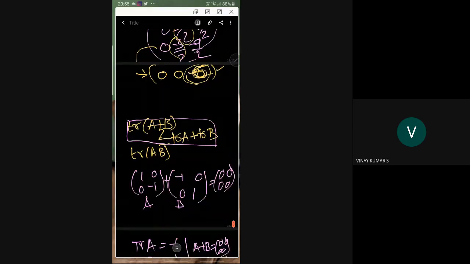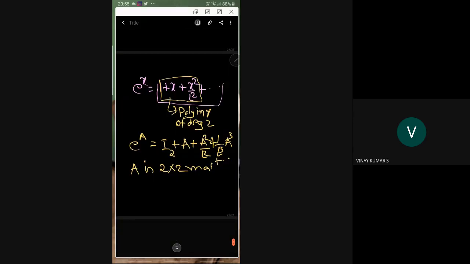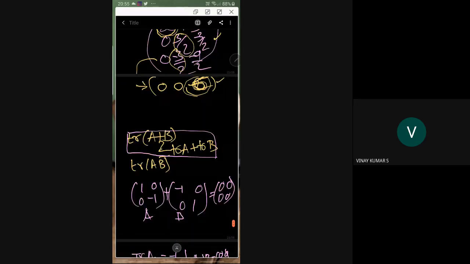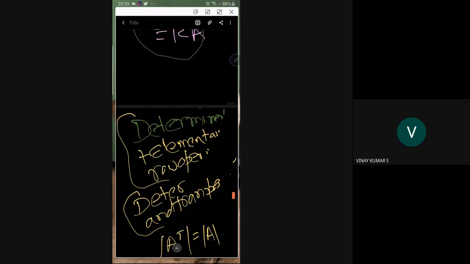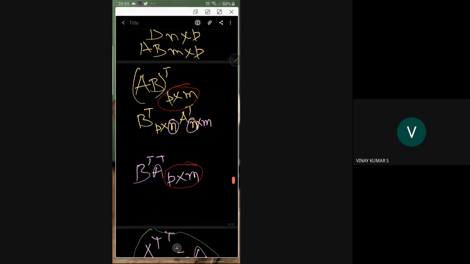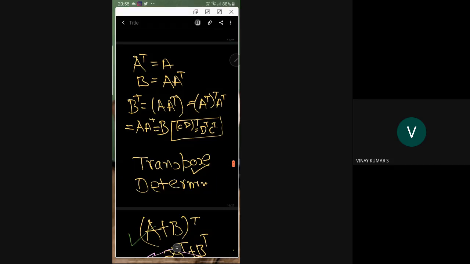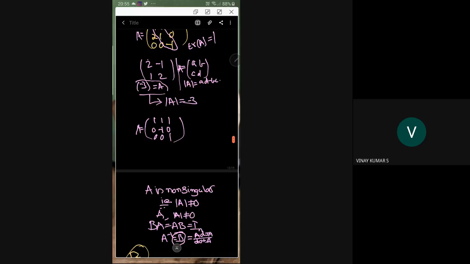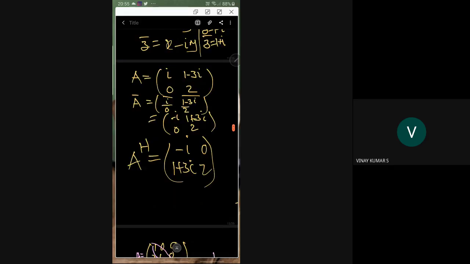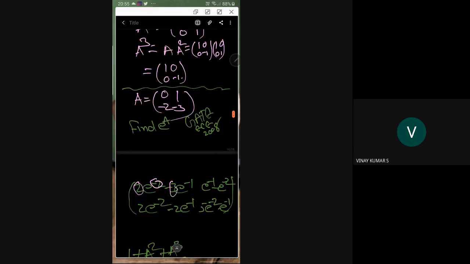Yes, A is 0, 1, minus 2, minus 3. Find e power A. This was given in the GATE examination for ECE in 2008.